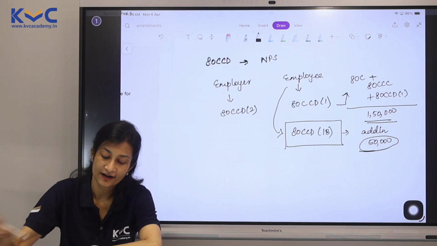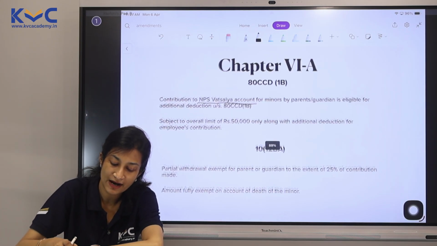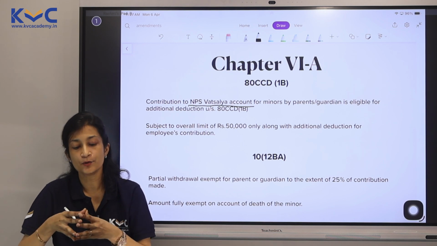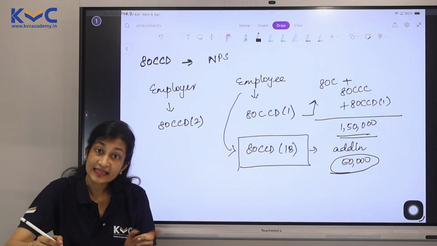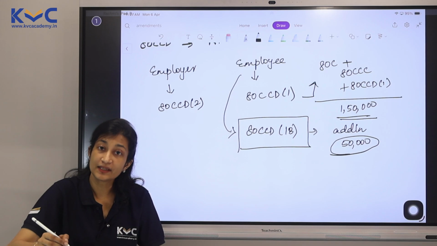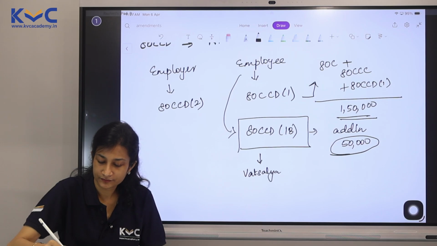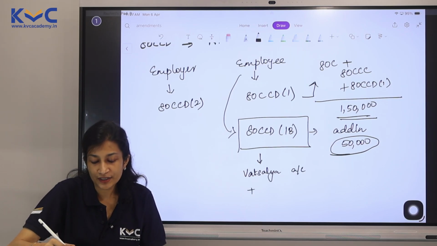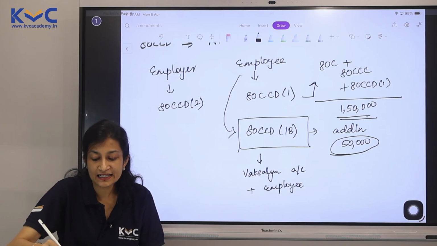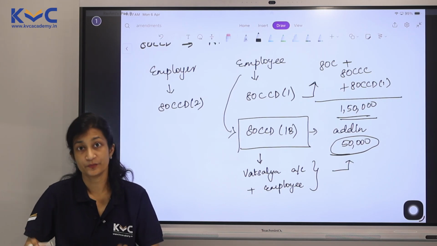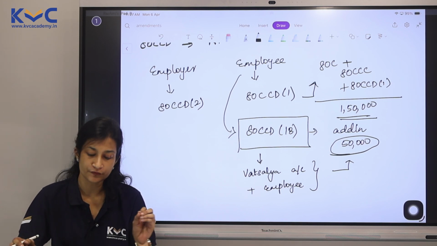In case any parent or guardian wants to invest in an NPS Vatsalya account for their minors, so basically an NPS account for minors, then they are eligible for deduction under 80CCD(1B). So we're talking about the Vatsalya account, which is for minors, and we're talking about the employee additional contribution. Please remember, the aggregate amount of deduction is 50,000, not individual. Put together, 80CCD(1B) gives us 50,000 of deduction.